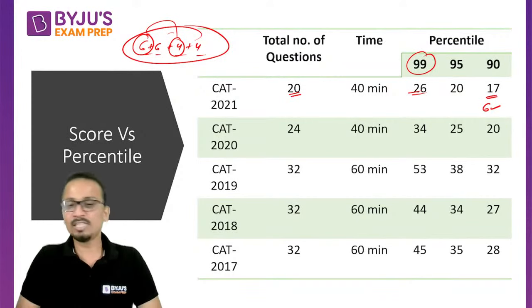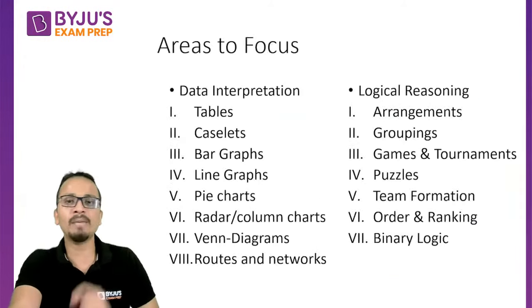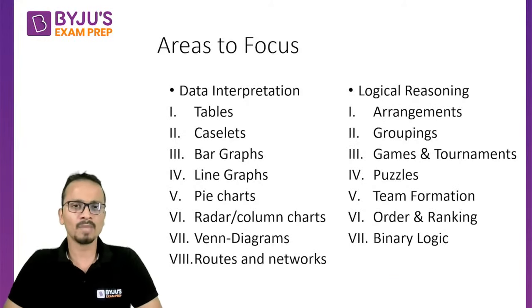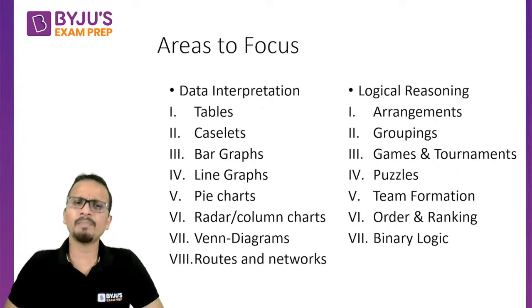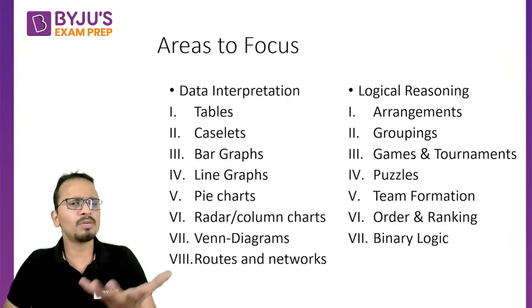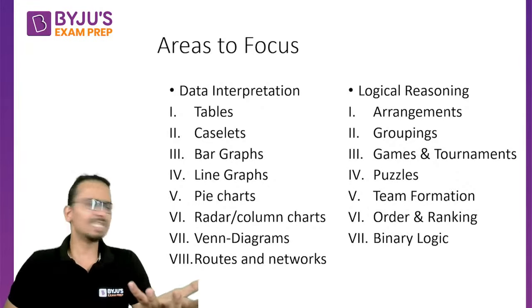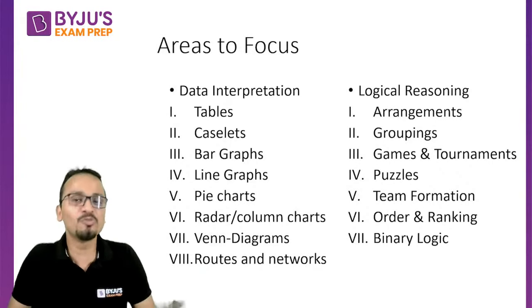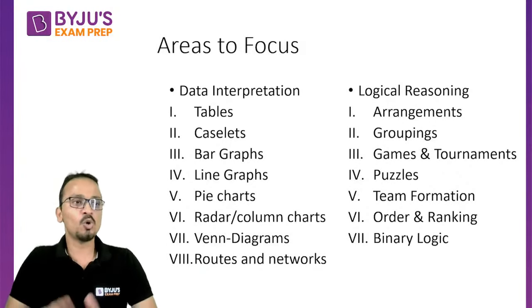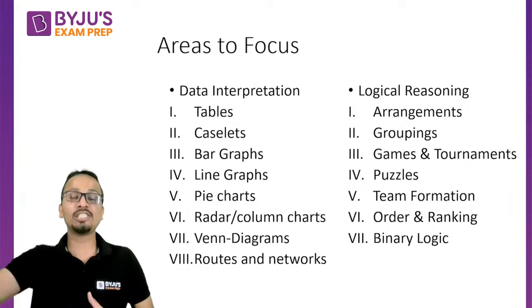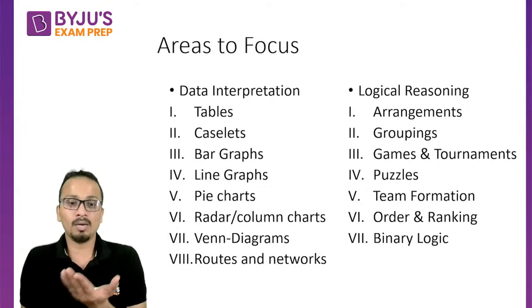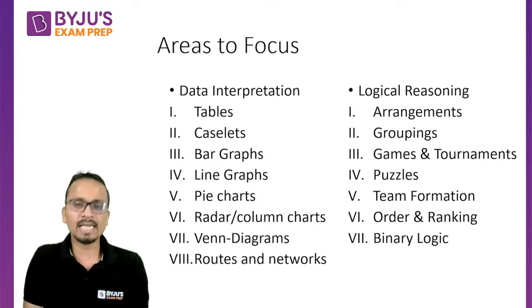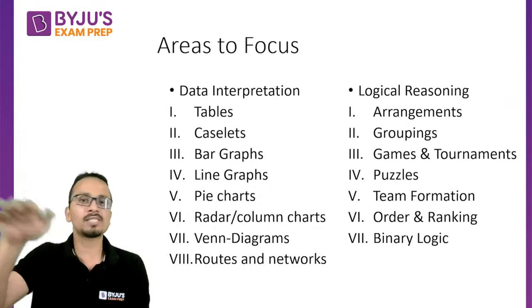All right. Now let's go further and talk about some of the important areas we need to focus on in data interpretation as well as logical reasoning. Whenever you are starting your preparation for data interpretation, obviously you must start from the very basics. It's not just for data interpretation, it is true for every topic. It is not suggested to directly jump to the level of difficulty that comes in CAT. First of all, we need to make the foundation, and then we'll start laying bricks one by one.